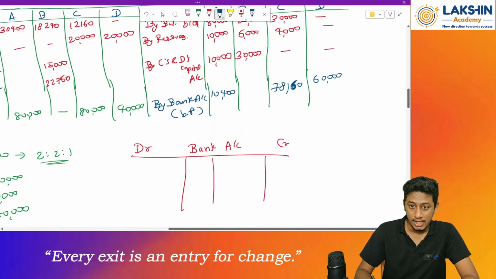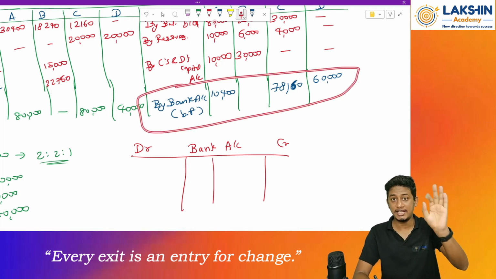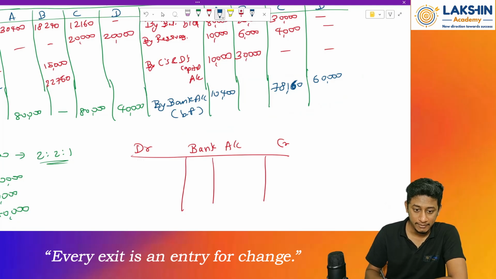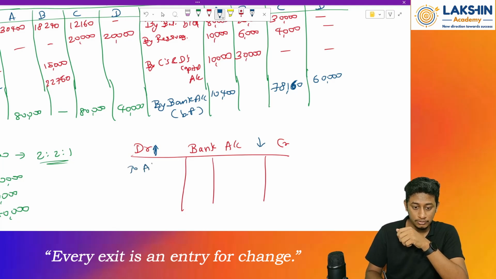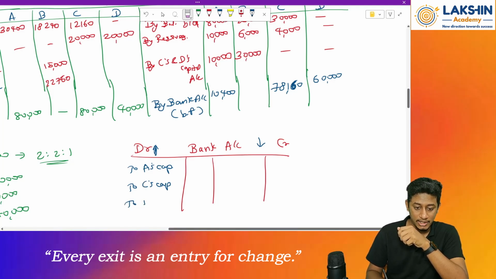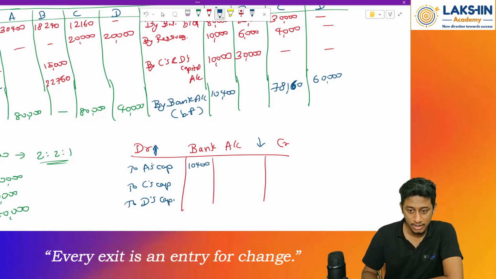Now, there are some entries for amount being brought in, right? By whom? By Mr. A, C and D. The entry will be: balance increases, so debit, whenever the balance increases, and credit whenever the balance decreases. So, to A's capital, to C's capital and to D's capital. Rupees how much? 10,400, 78,160 and rupees 60,000. Clear?